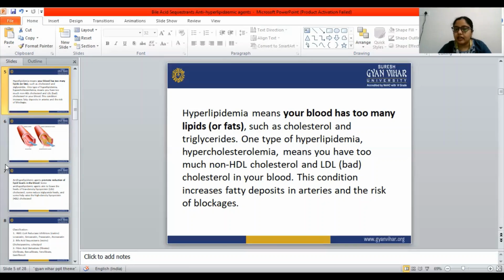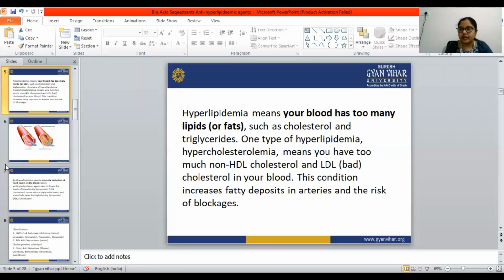LDL means low density lipoprotein, and VLDL means very low density lipoprotein. These two cholesterols are very bad for our health, and we need to decrease the level of these two. This condition increases the fatty deposits in the arteries and the risk of blockage.